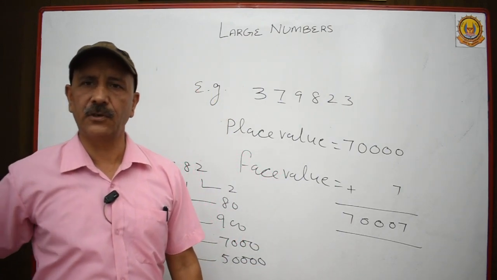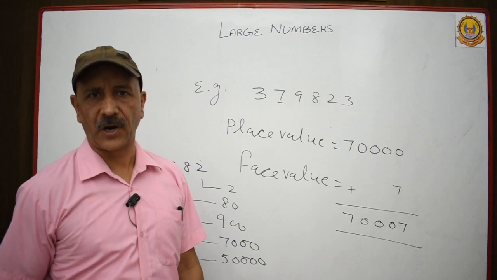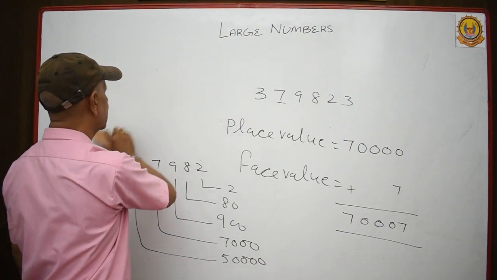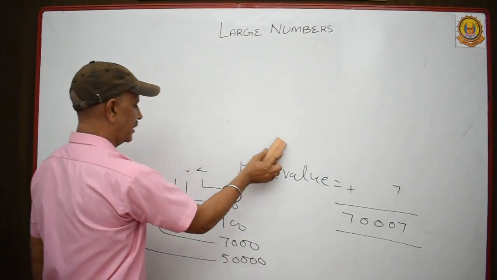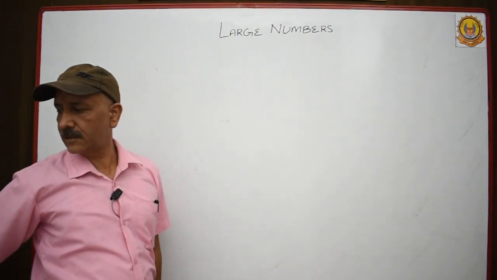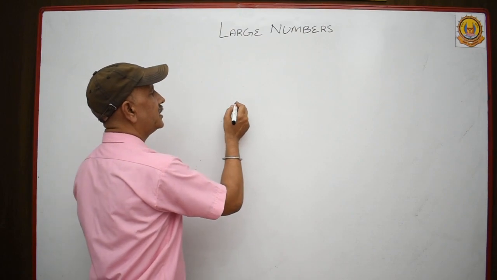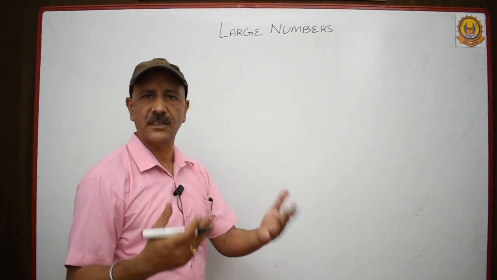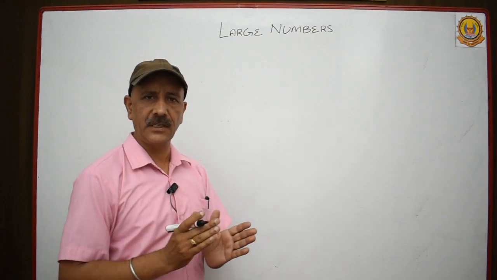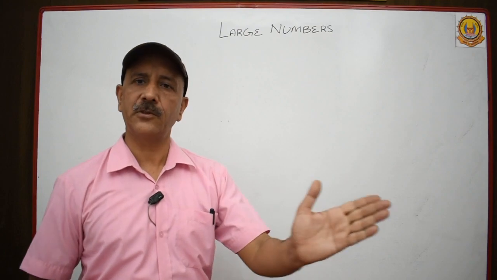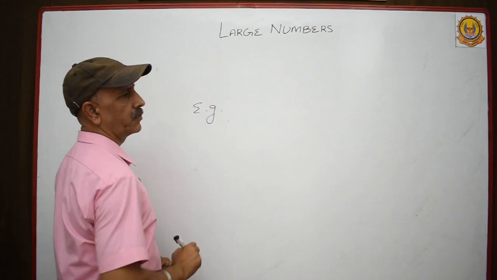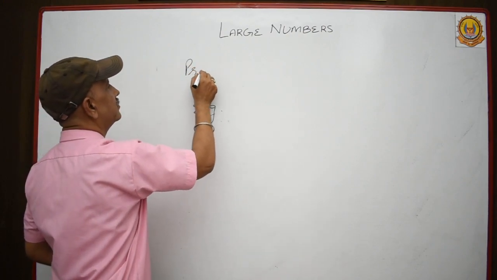Now let me discuss with you another point. This is predecessor and successor. This is a very simple topic. Predecessor and successor. Let me discuss this thing with you. Successor means +1, means next number. Predecessor means -1, means previous number. So let me take one example. This is predecessor.